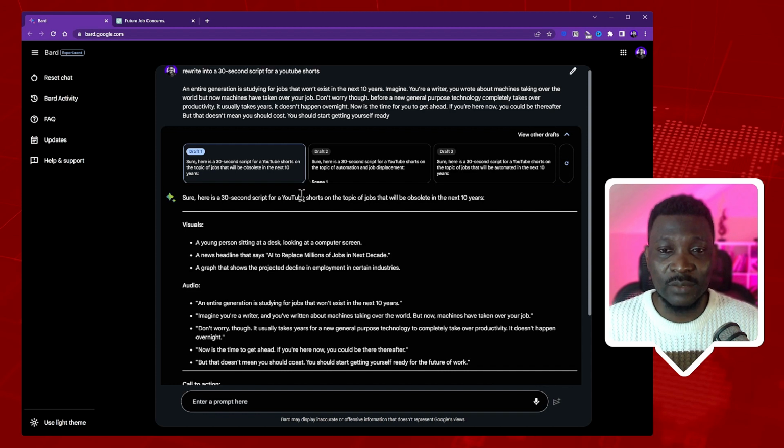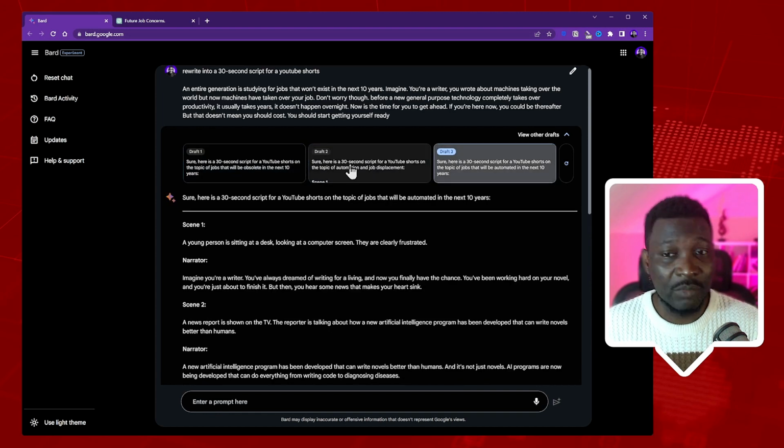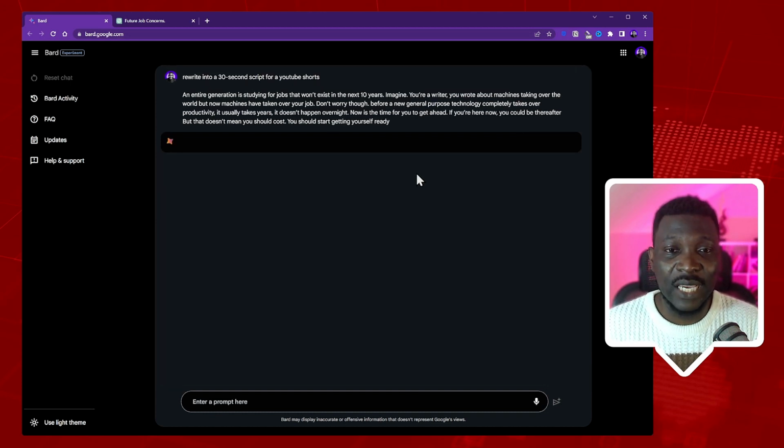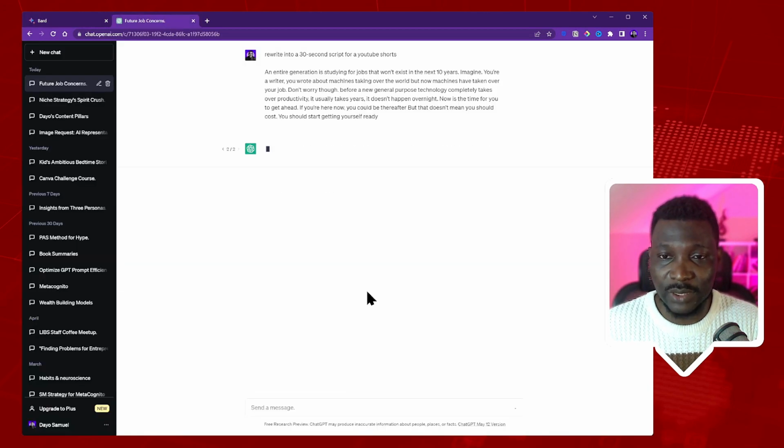This is why I think Google Bard has done a good job here. Whenever you prompt it, it gives you 3 drafts. So this is draft 1, draft 2, and draft 3. Any of them is fine by you to use. And if you don't like them, you can literally just click on regenerate draft and it does that regeneration for you. And of course, you can do the same thing for ChatGPT here and it will do the same thing for you.